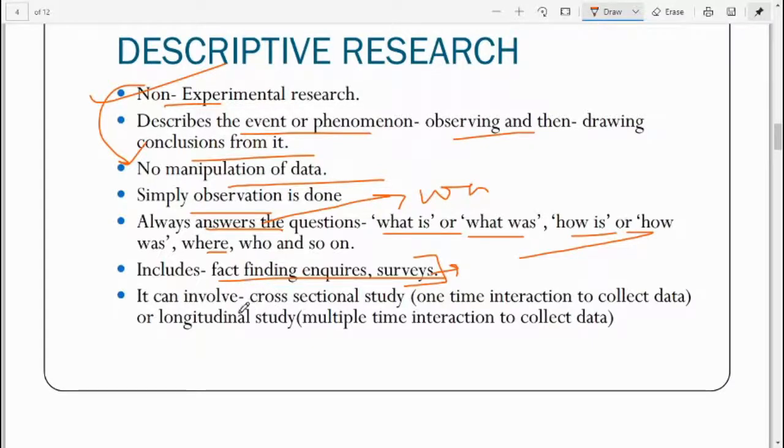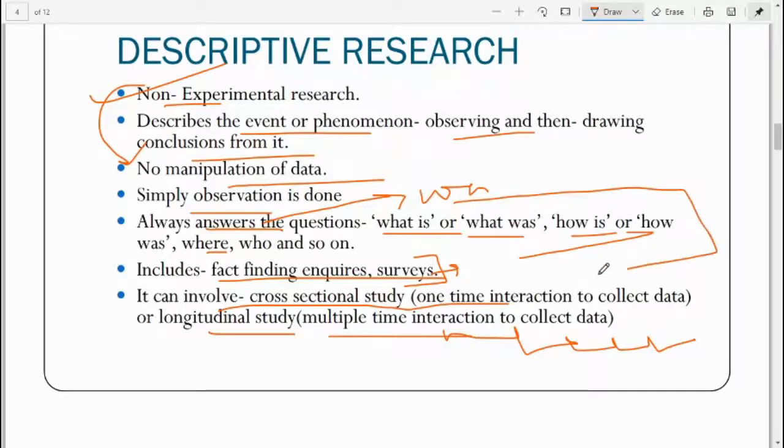So descriptive research involves 2 types of study. The first one is cross-sectional study. It means when only one time interaction is required to collect data, and the second one is longitudinal study where multiple time interaction is required to collect data. You go again and again to that particular site or to that particular record to collect the data on that particular topic. So this was all about descriptive research. Here what is important is that you have to remember what kind of questions are being discussed by descriptive research and whether it is non-experimental or experimental. So it is non-experimental.